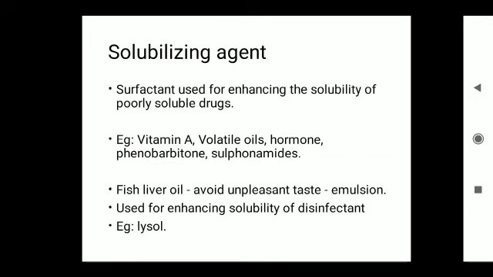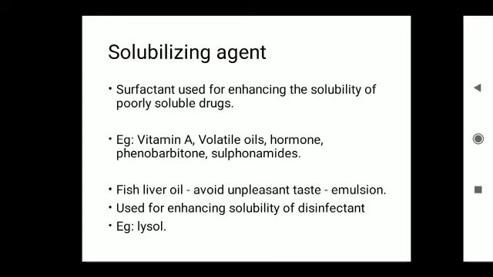For example, vitamin A is an oil soluble vitamin obtained from fish liver. It has an unpleasant taste. It can be formulated as an oil in water type emulsion by the use of surfactants, which makes it palatable. By the use of this type of emulsion or solution system, there is resistance to oxidation.